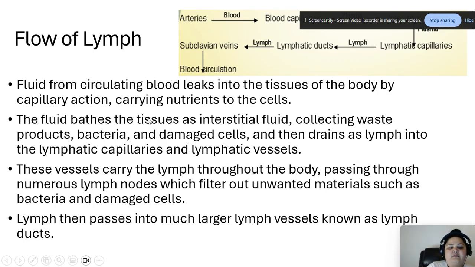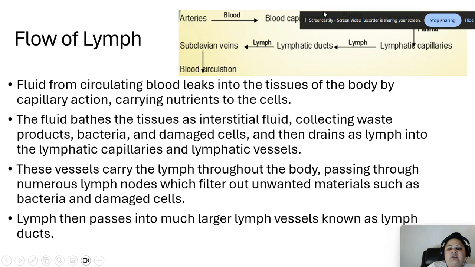So, flow of lymph: how does it flow in our body? We said it is like the circulatory system, but it's not closed, it's open. Fluid from circulating blood leaks into tissues of the body by capillary action, carrying nutrients to the cells. Fluid bathes the tissues as interstitial fluid, collecting waste products, bacteria and damaged cells, and then drains as lymph into the lymphatic capillaries and lymphatic vessels. This is exactly why they're called lymph vessels. These vessels carry the lymph throughout the body, passing through numerous lymph nodes, which filter out unwanted materials such as bacteria and damaged cells. Lymph then passes into much larger lymph vessels known as lymph ducts.